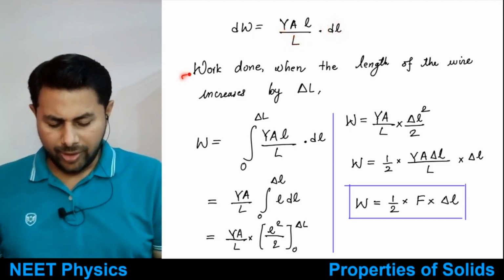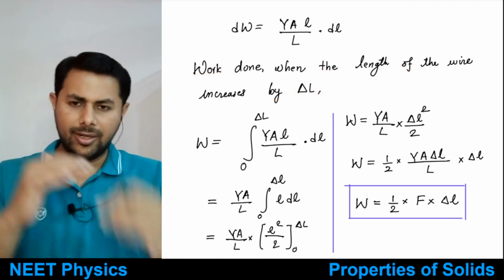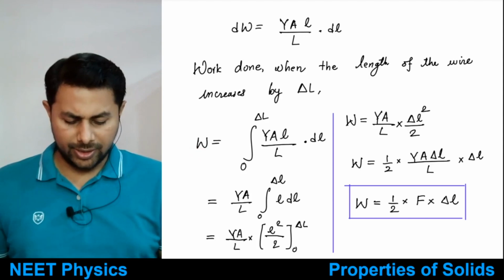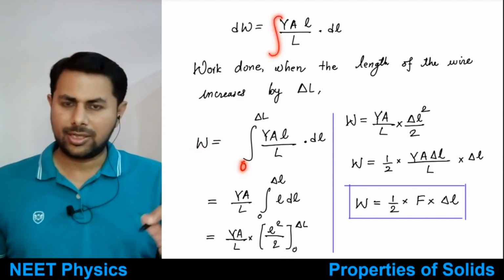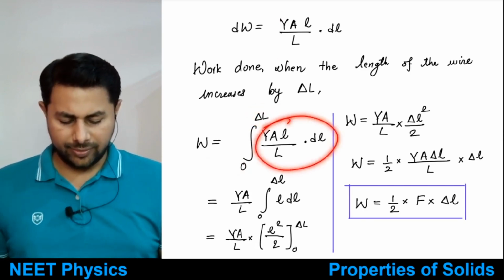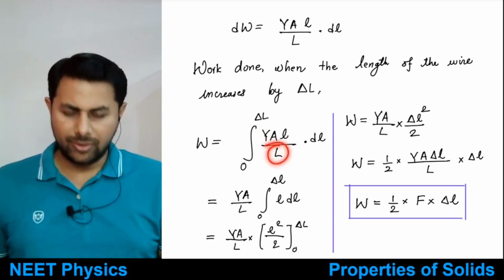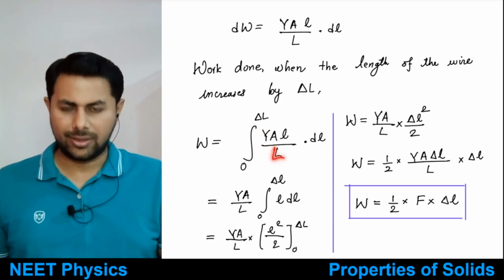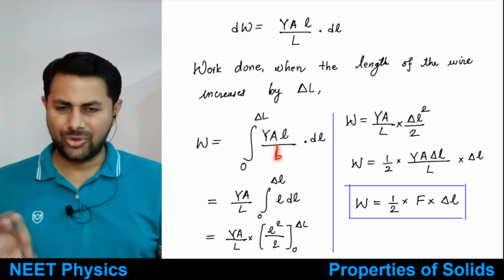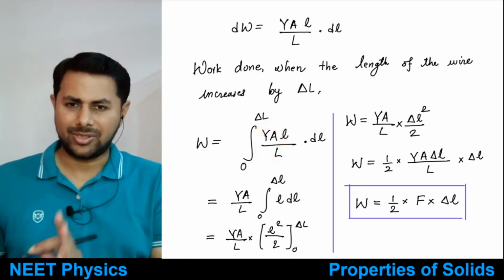Okay, and work done when the length of the wire increases by amount delta L. Delta L is the final increment in the length of wire. So work done would be just integration of this thing from initial increment 0 to final increment delta L. Then Y is constant, A is constant, L is constant. L is the original length, we are taking L outside, doesn't mean that length is constant. L is the original length of wire. So that's why we are taking YA divided by L outside.